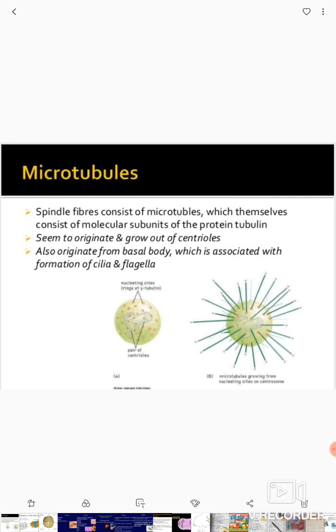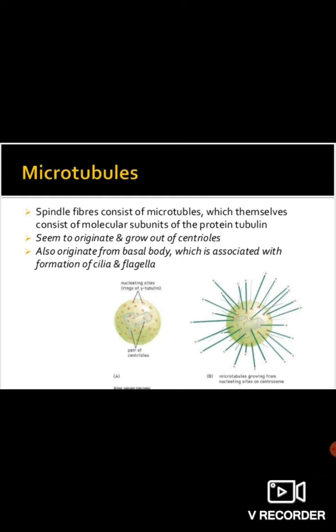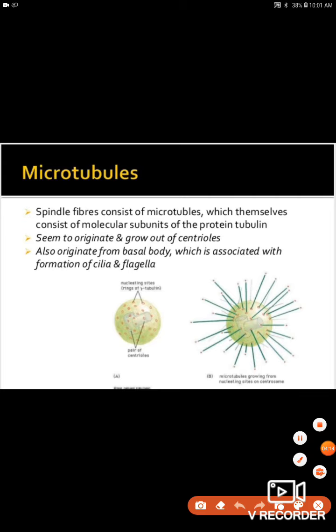Now what are microtubules? They are also called spindle fibers. Spindle fibers are made up of microtubules, which themselves consist of a molecular subunit, a protein called tubulin. It means they are made up of a smaller unit structure called tubulin protein. They seem to originate and grow from the centrioles, but they can also originate from the basal body like cilia and flagella.